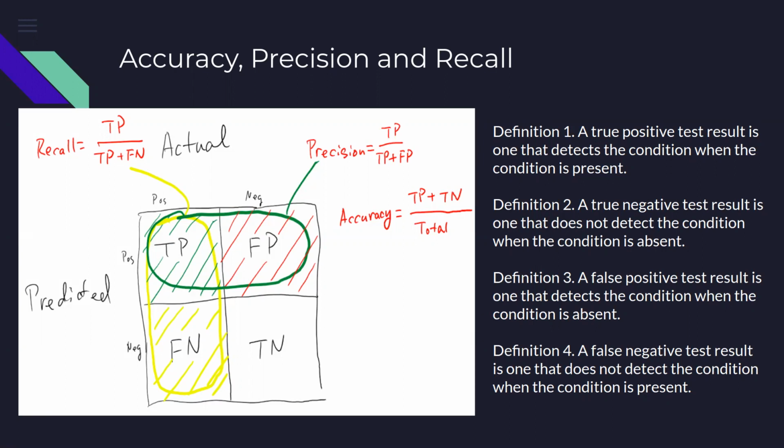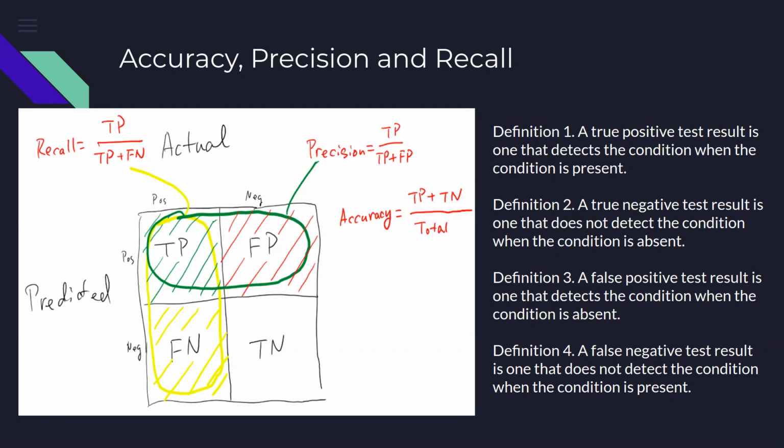So we had discussed in some detail about accuracy. Accuracy is how many times the test result has been correct. So true positive and true negative out of all the tests which I did, that is the measure of accuracy. Because in those cases, I called positive as positive and negative as negative.